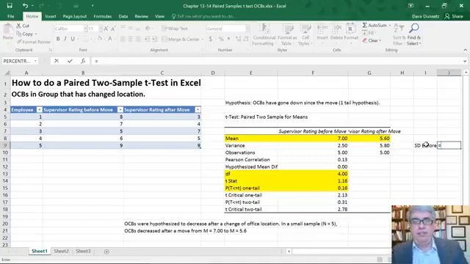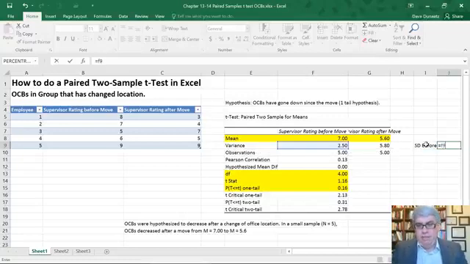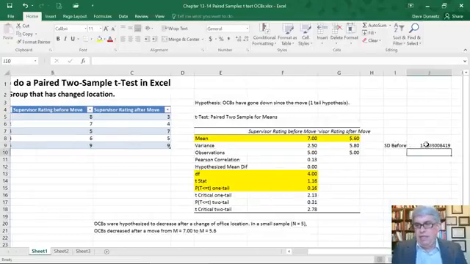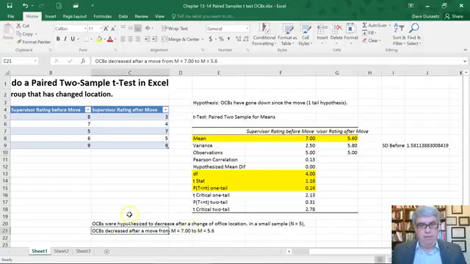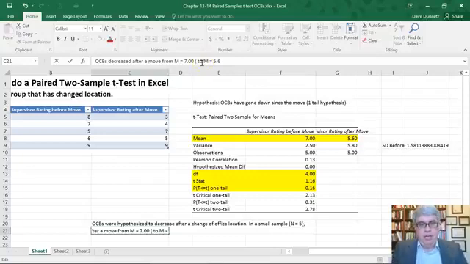Remember, the variance is the square of the standard deviation. So I'm going to put equals F9, and then the square root, which is that little up arrow, I think it's called a caret, 0.5. And so that gave us a standard deviation of 1.58 before the move. Let me put that there.